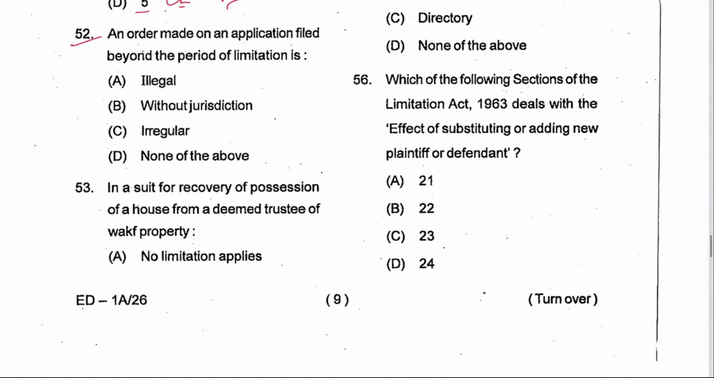Next 52. An order made on an application filed beyond the period of limitation is... I would say this question is controversial because they are not mentioning that without condonation or without an application for condonation of delay. If somebody has filed an application under section 5 and that has been allowed, then it would be valid. I would say not proper.